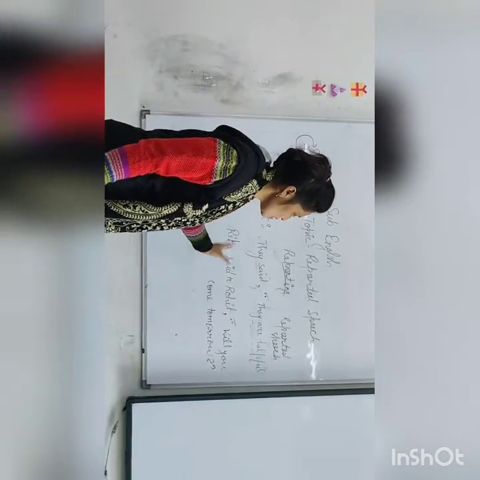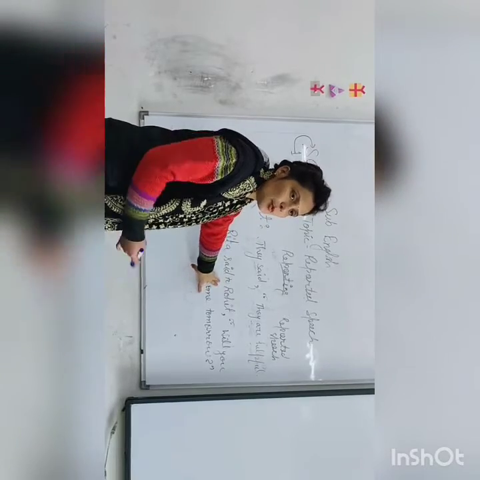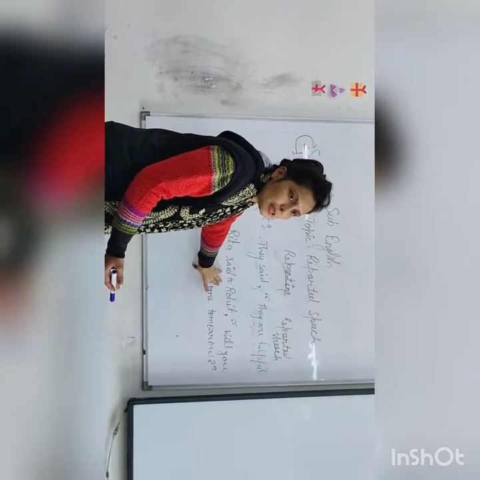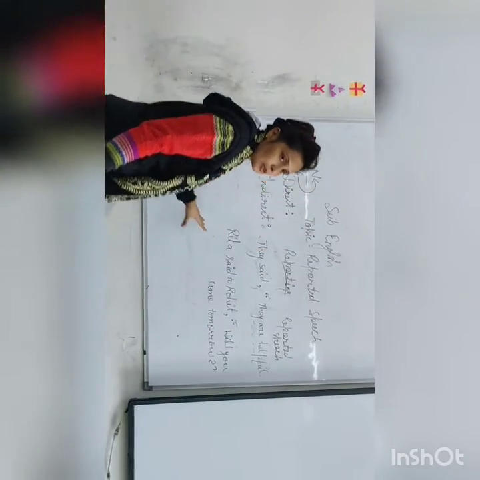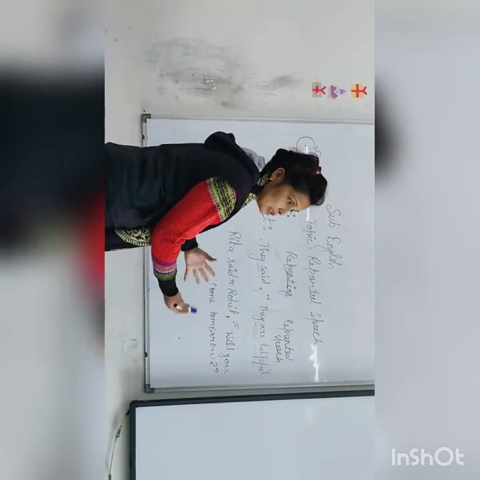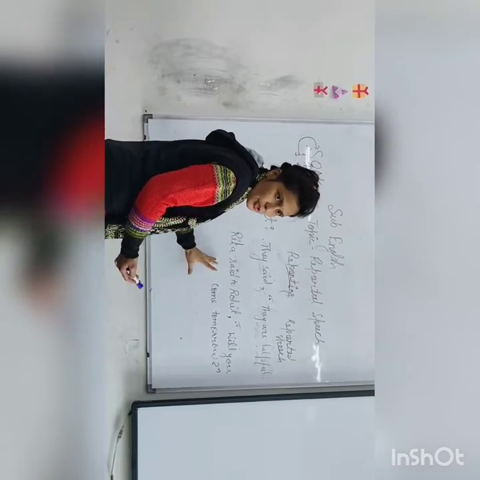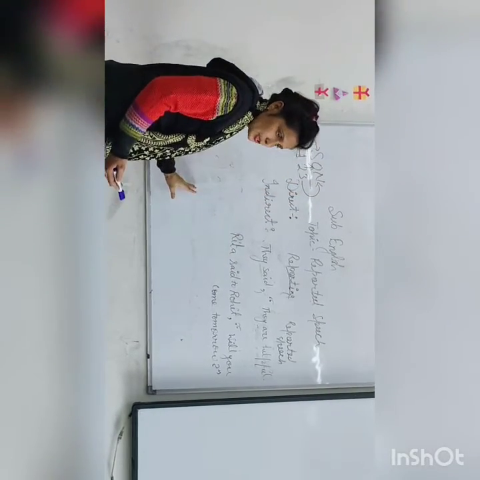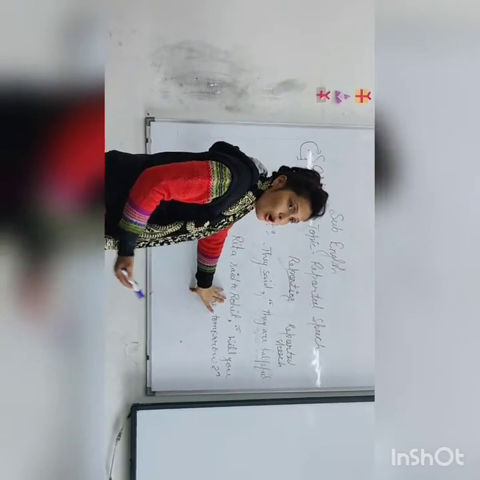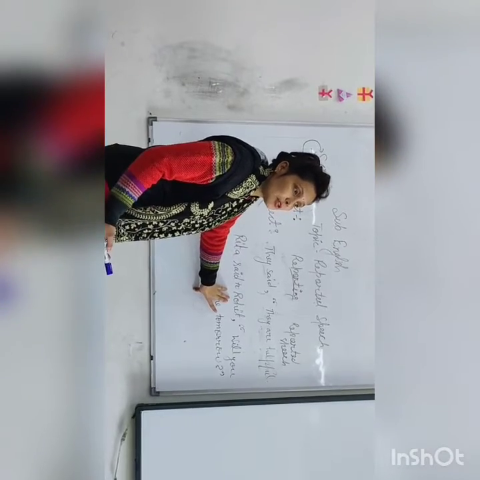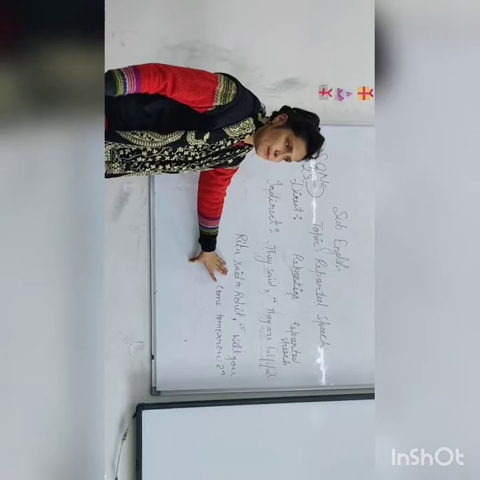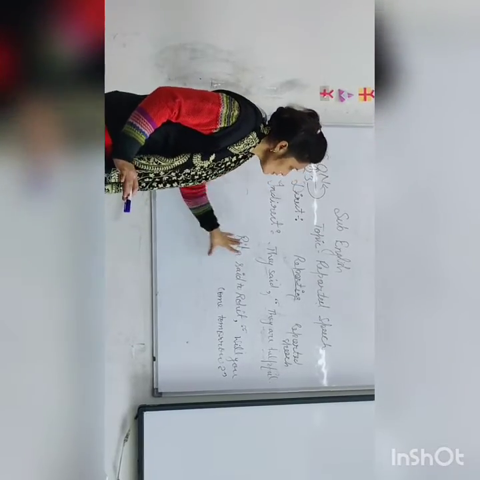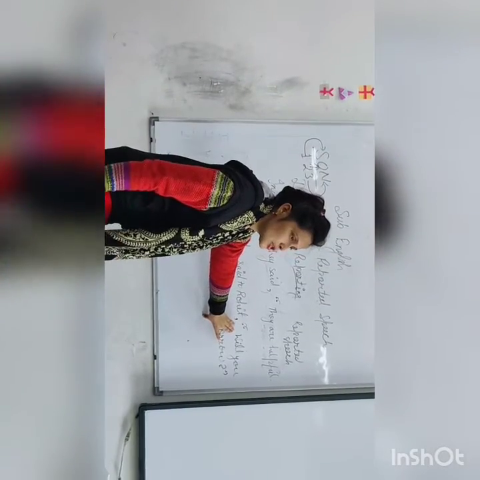But in a question, because the reporter is asking, we use whatever the sentence is denoting. If there is a wish, we'll use wish. If there is any declaration or information given by someone, we'll write inform. Is it clear? So here we see that a simple question is there.